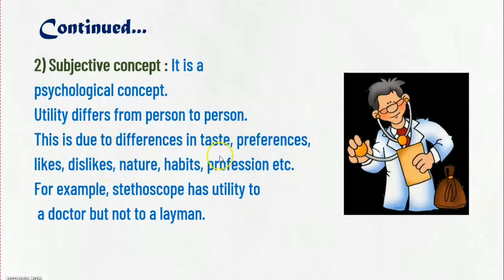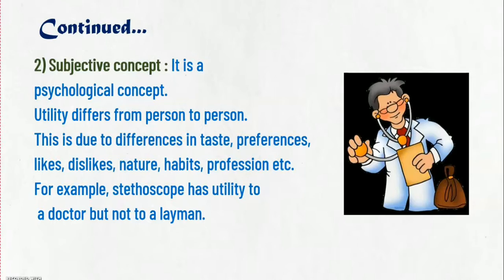And there are many other reasons also, due to taste, preferences, likes, dislikes, nature, habits, profession, etc. From the habit we can also understand here, some people have a habit of eating, and we have divided our habit of eating into two parts here, vegetarian and non-vegetarian.